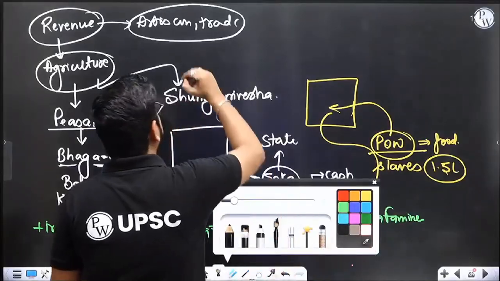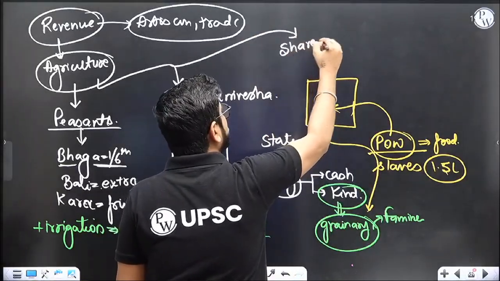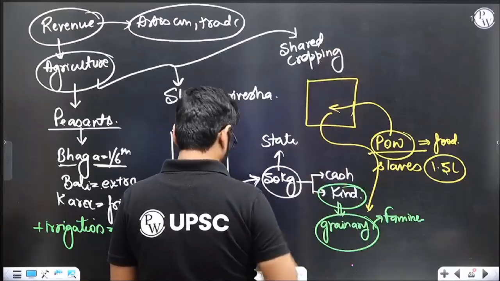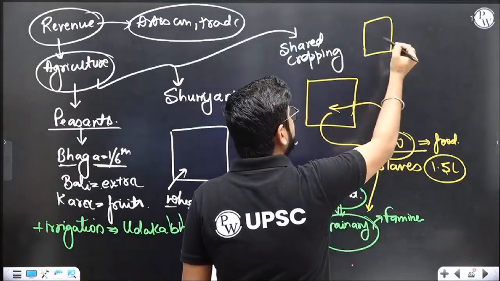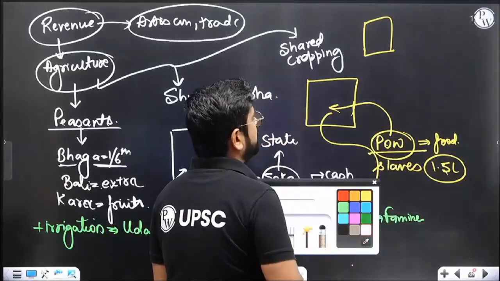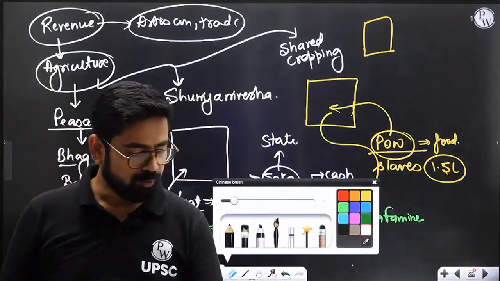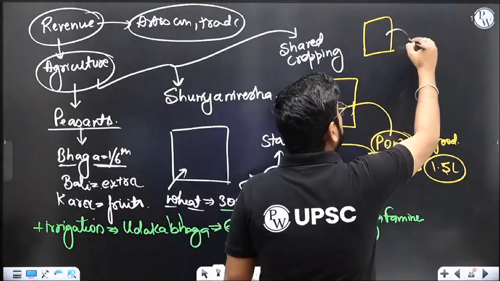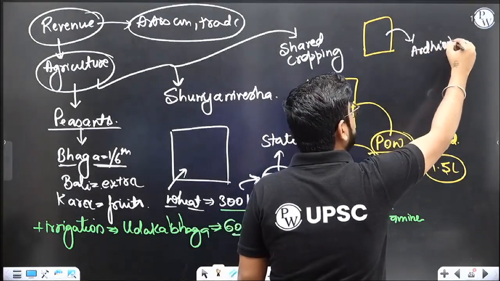Then somebody told Ashoka, basically the modern empire, that there is a concept of shared cropping. The state will see that they have more land, so they will call some budding farm entrepreneur and the state will say, okay, you will take 50% of the share.